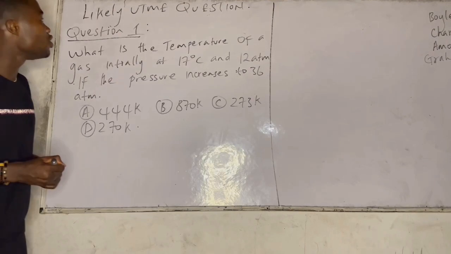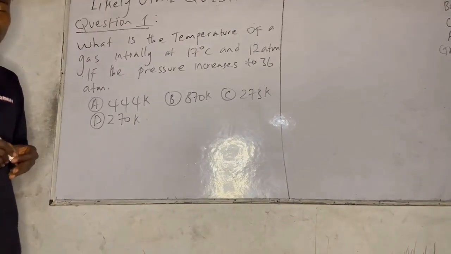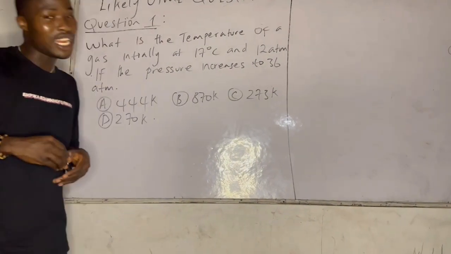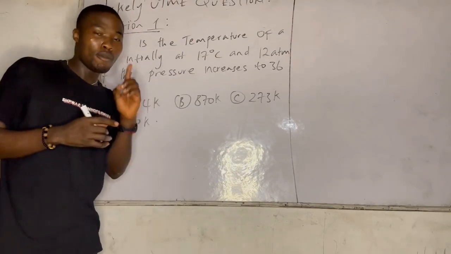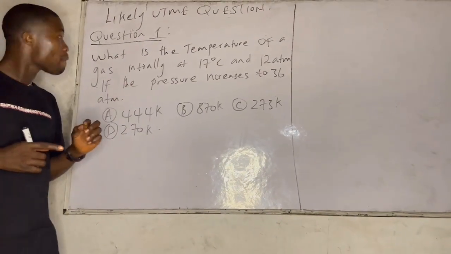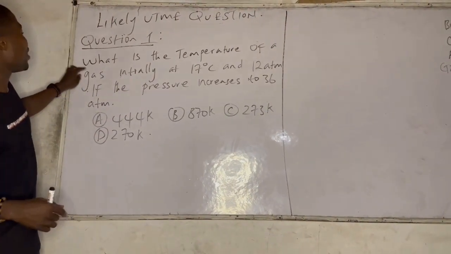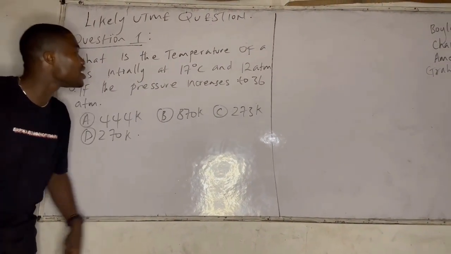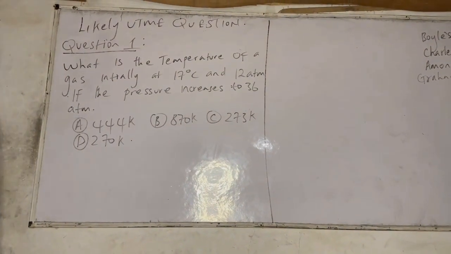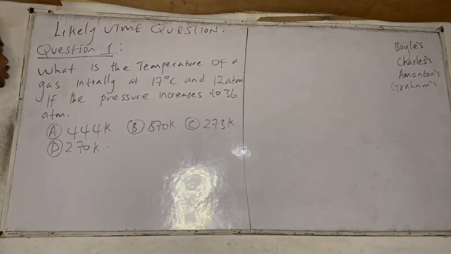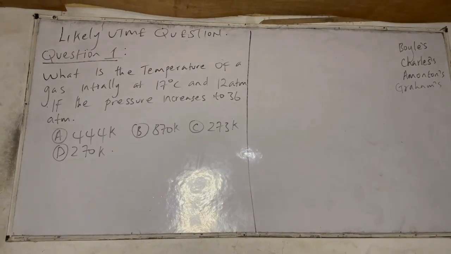So I'll dive into question one very fast. It's going to be a series of 40 questions, 40 likely questions with analysis. Most importantly, get the analysis. Question one says, what is the temperature of a gas initially at 17 degrees Celsius and 12 atm if the pressure increases to 36 atm?